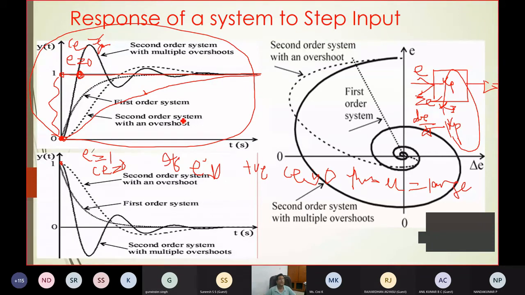Then come to point B, or in between. If you are coming in between, what will happen here? The error is positive small, whereas there it was positive large. The error is positive small.